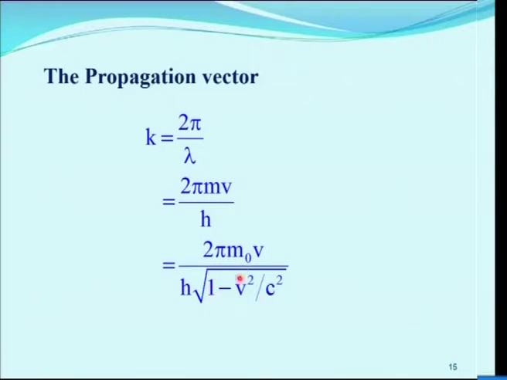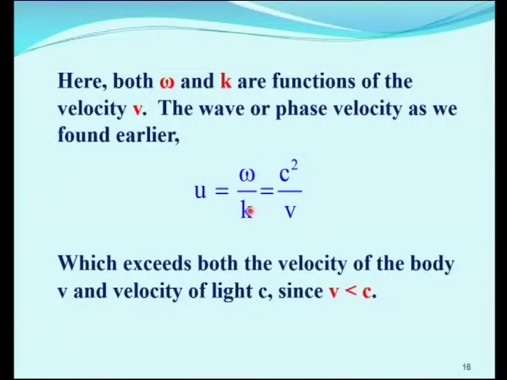So, we have found omega and k. Omega is the angular frequency of a wave, and k is the propagation vector of a wave. If you substitute from the above equations into our original equation, the particle velocity u is equal to omega by k. Substituting the omega and k values and simplifying, we get c squared by v, which exceeds both the velocity of the body v and the velocity of light c, since v is less than c.